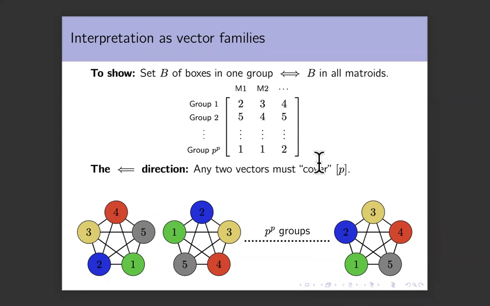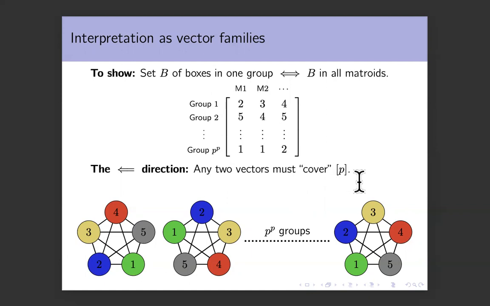And then you ensure that these two are in the same part. This was for these two specific boxes. In the general case, to prohibit any box from here and any box from here from being selected together, you have to make sure that in this row, which is corresponding to the first group, and in this row, which is corresponding to this last group, and for every element in P, there is always a column such that the difference is equal to that element.